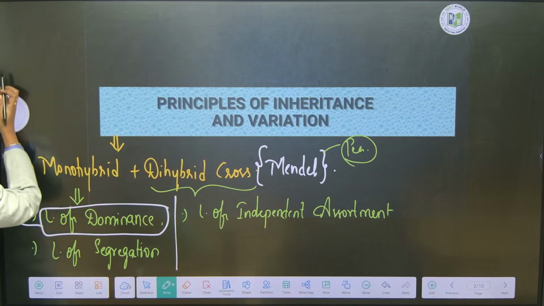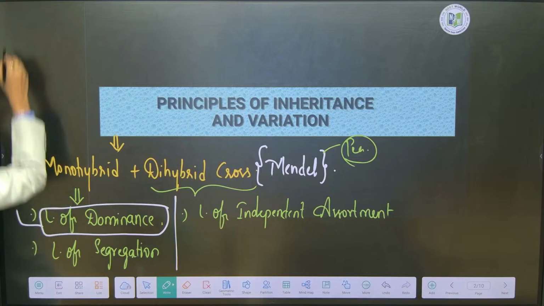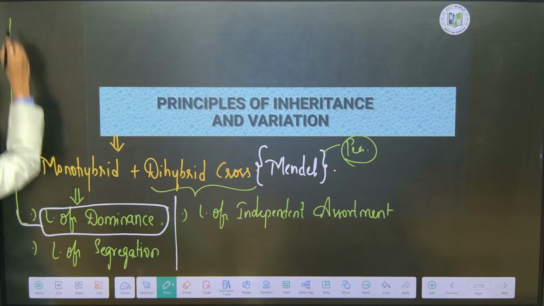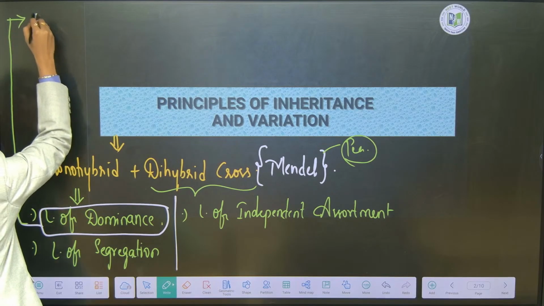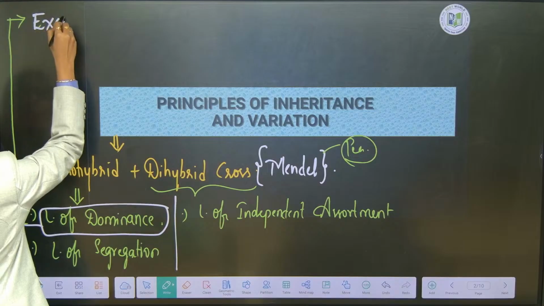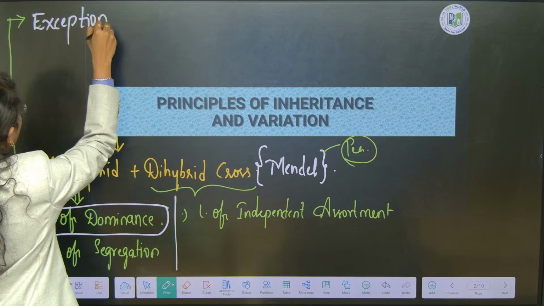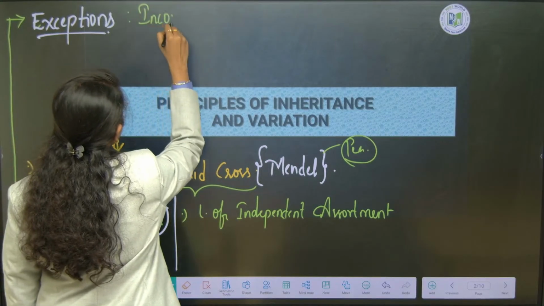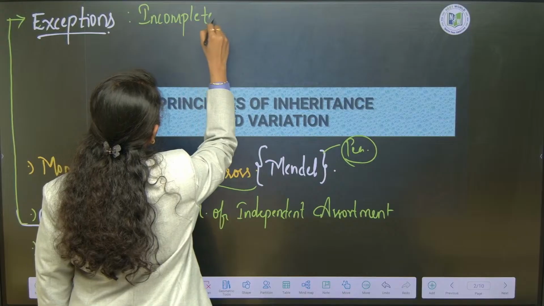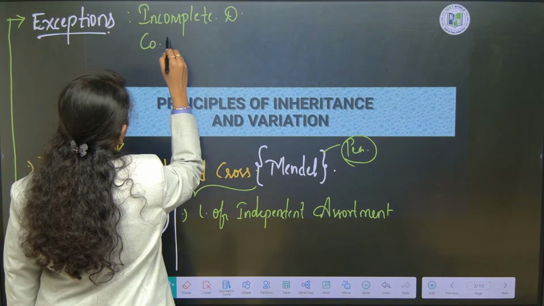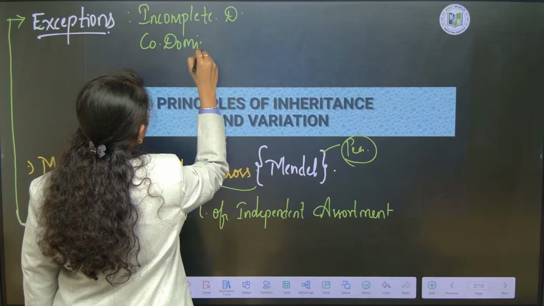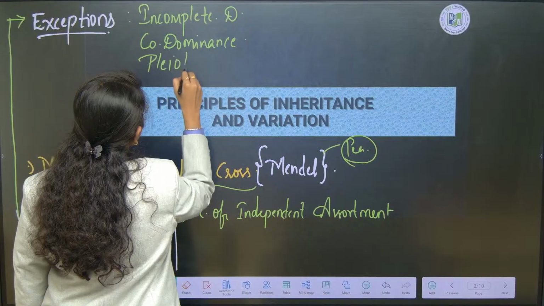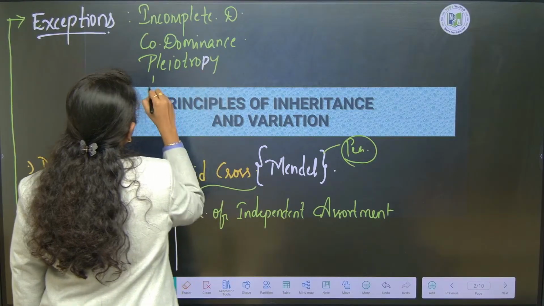Exceptions of law of dominance include incomplete dominance, codominance, pleiotropy, and multiple allelism.